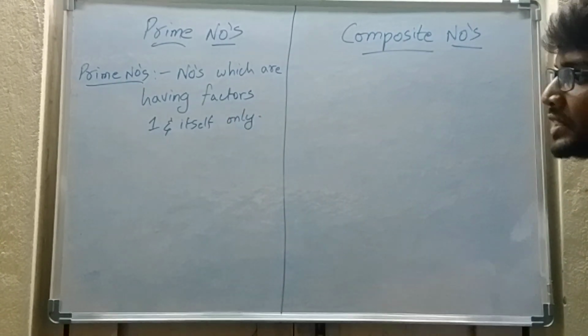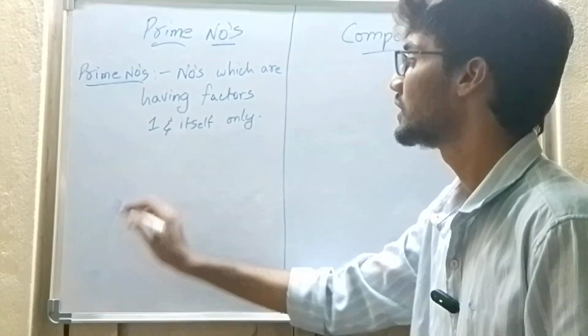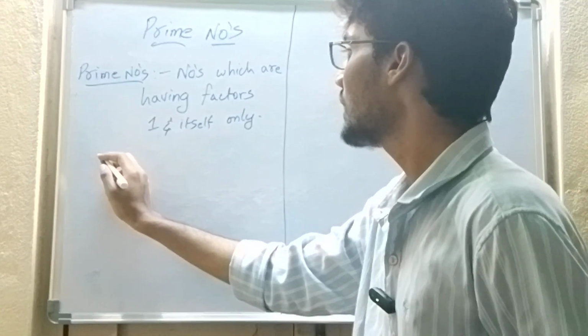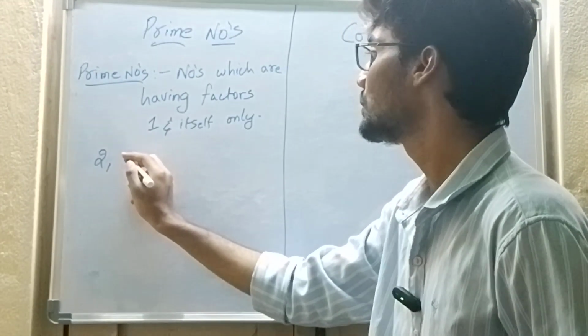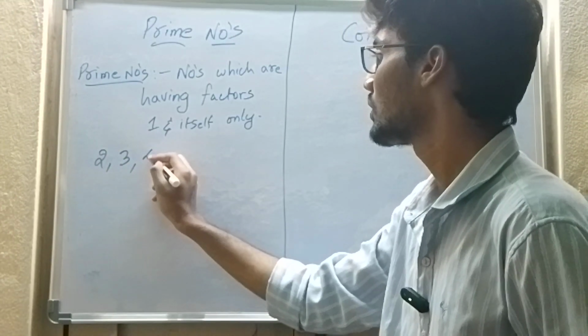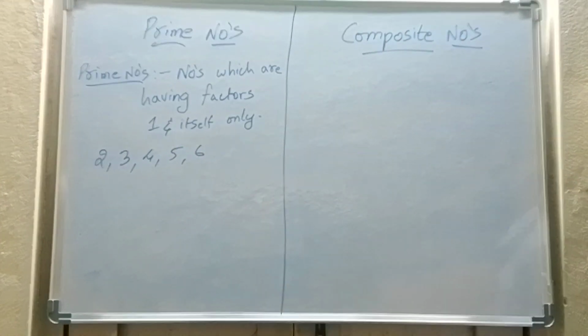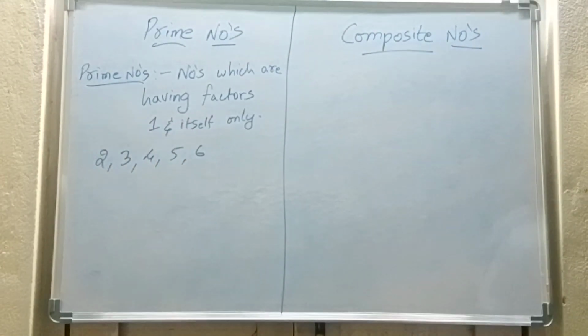So prime number means, let me explain with an example. For example, I will take some numbers: 2, 3, 4, 5, 6. I will take this set of numbers. Now I want to find out which of these numbers are prime numbers.